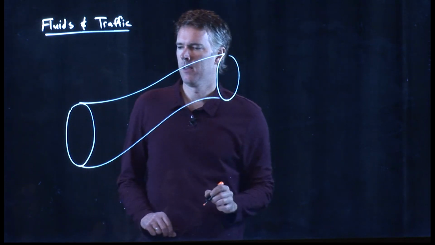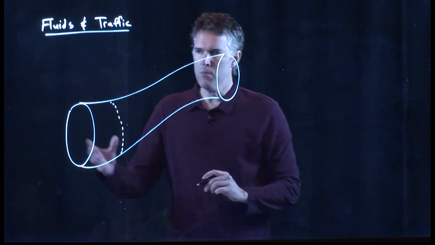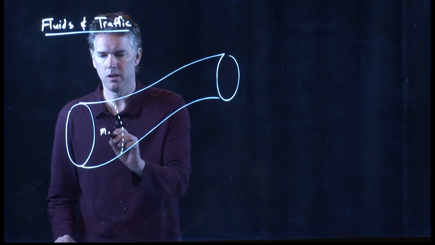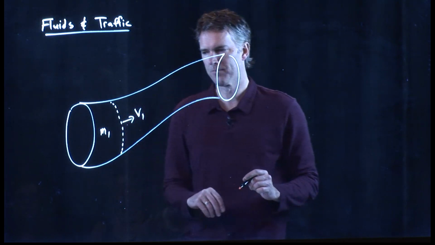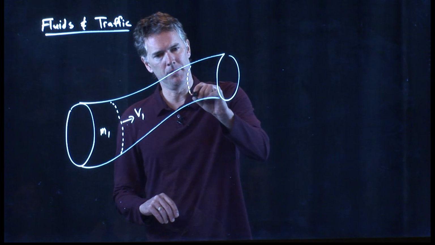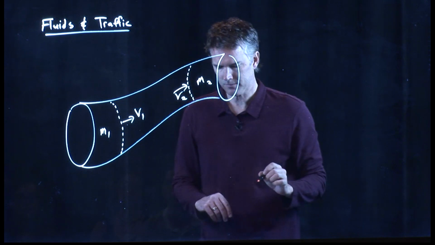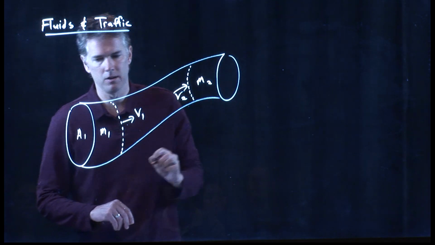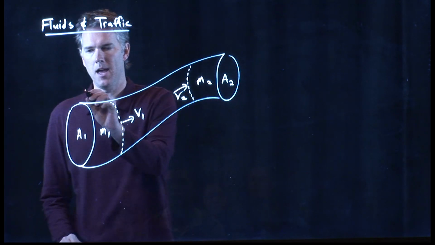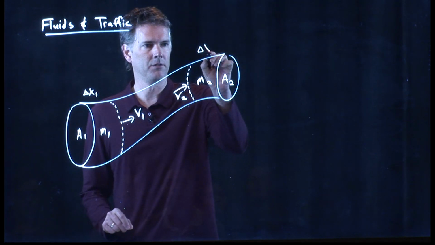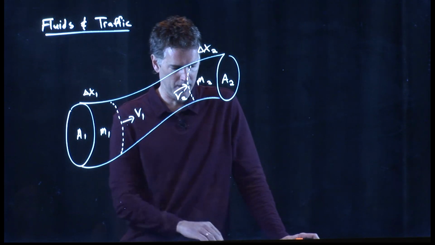Here's a pipe. And if we think about some slab of water moving through this pipe, then we can say that slab of water is going to have a mass m1, it's going to have a speed v1. But it's got to come out the other side of the pipe, and so mass m2 will have speed v2. We can also say that the pipe is cross-sectional area A1 at this end, A2 at that end, and it occupies some length. That slab of water occupies delta x1 down here, delta x2 up there.